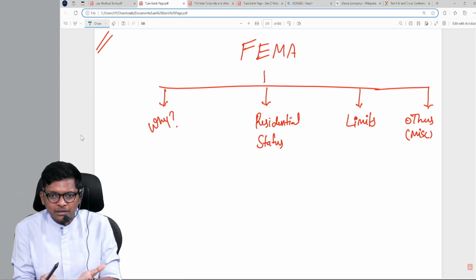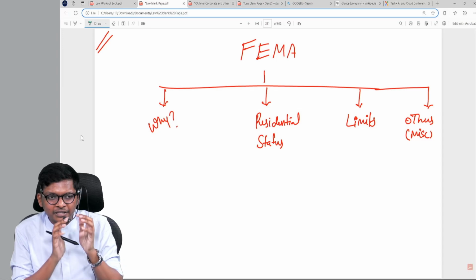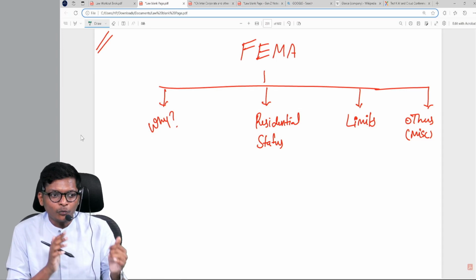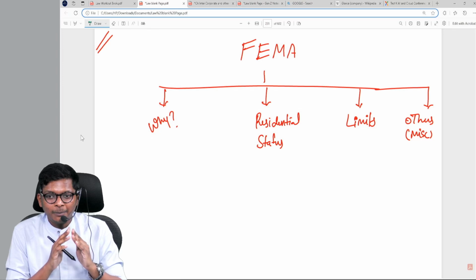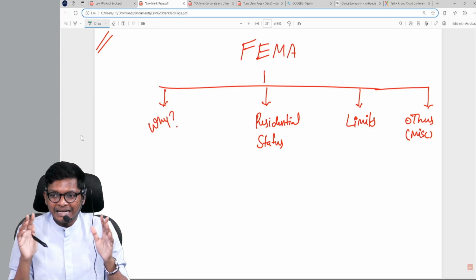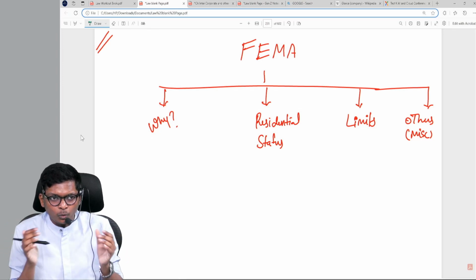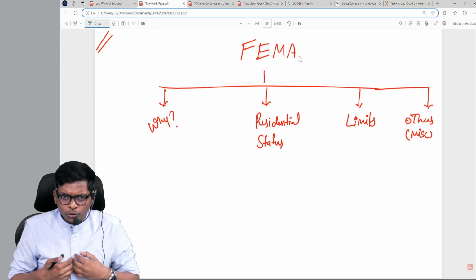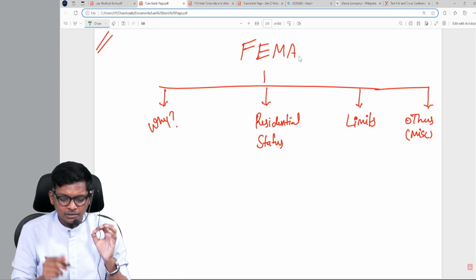Sir, FEMA is easier. It's a huge act, but for the Inter syllabus it's very small. Meaning, when you studied the Companies Act in Foundation, it was nothing compared to the Companies Act of Inter. Like that, FEMA is a big act. What we have is only a portion of it. So we are going to do FEMA in simple ways.